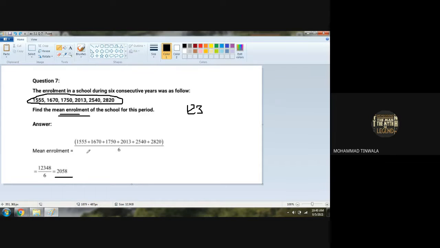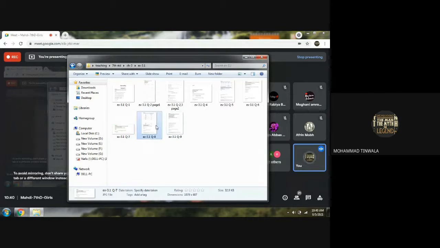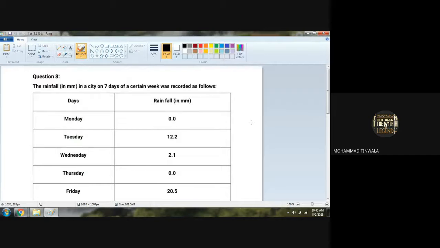2058 is the average enrollment of the school. Chalo. Question number 8. The rainfall in millimeter in the city on 7 days of a certain week was recorded as follows. Okay? Now days and rainfall in millimeter are given.